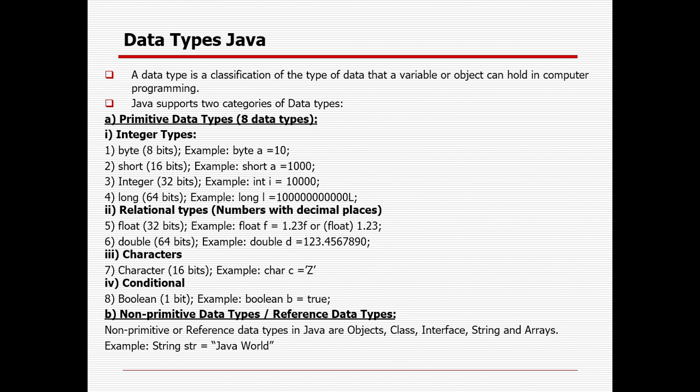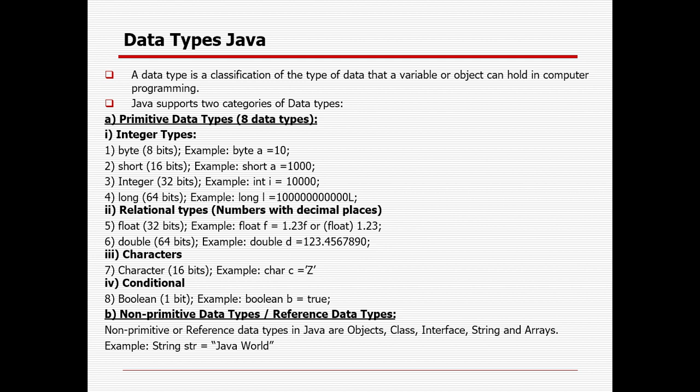In the integer group there are 4: byte, short, int and long. The relational group is float and double, so it will be decimal point. Character will contain only one character, A to Z, and boolean will only contain true or false, otherwise it will not contain. And non-primitive is nothing but the reference data type in Java, which are object, class, interface, array, string, like that.